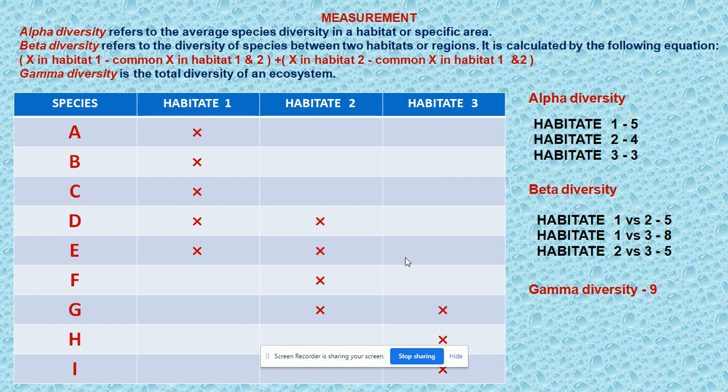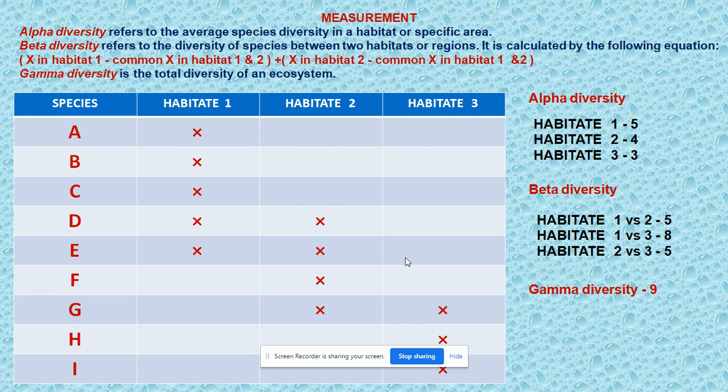Beta biodiversity refers to the diversity of species between two habitats or regions. To understand this, we take the example of a moss community. If the species of mosses change successively at higher elevations on a slope of a mountain, we say beta diversity is high. But if the slope is occupied by the same species of moss, beta diversity is low.